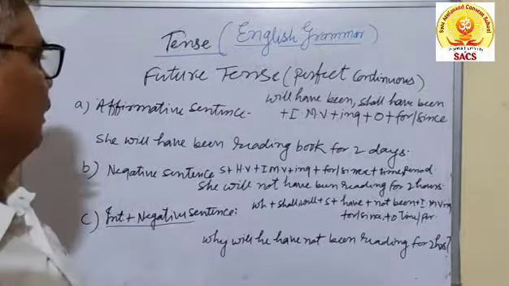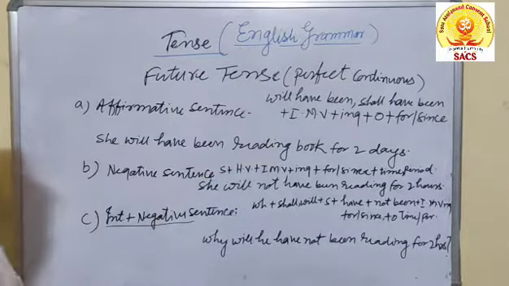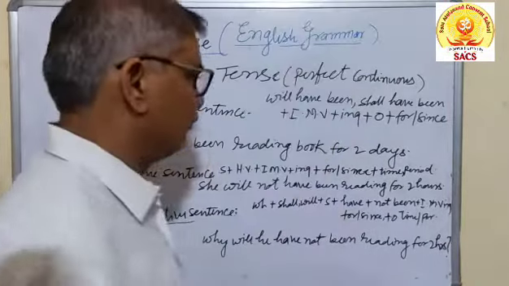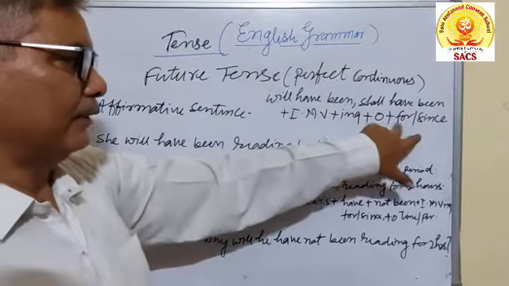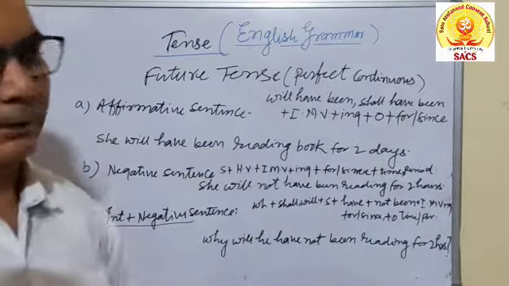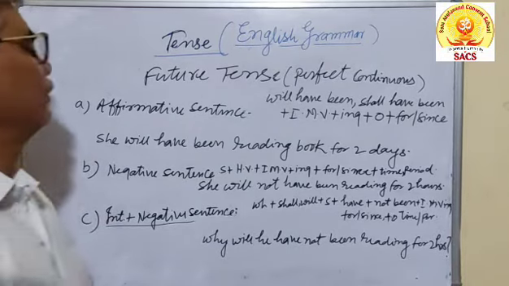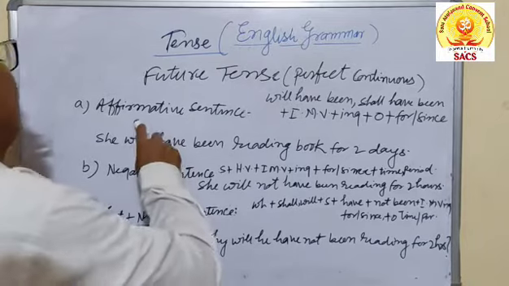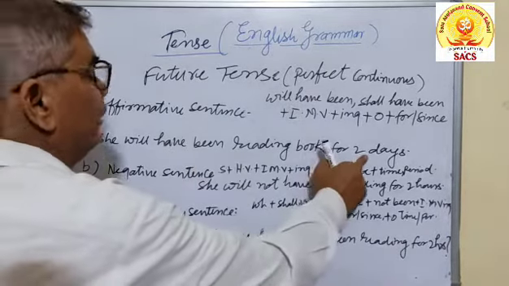The last part of the future tense is the perfect continuous tense. Will have been, shall have been, these are the helping verbs, plus main verb plus ing, then object, then for or since, then period of time. Without an example, it is not possible to make it clear. Therefore, I have written the affirmative sentence: she will have been reading a book for 2 days.